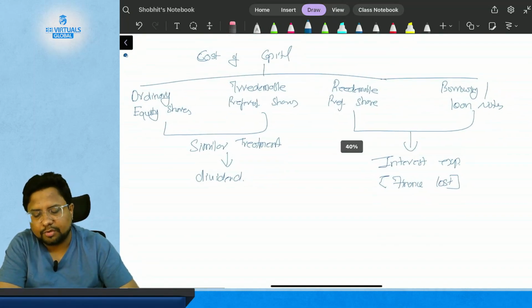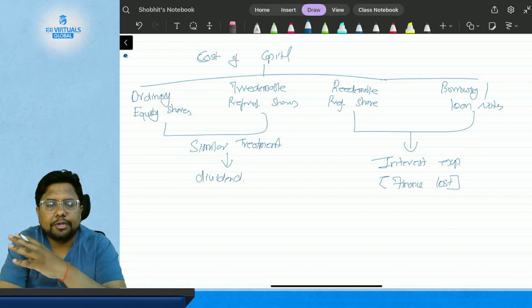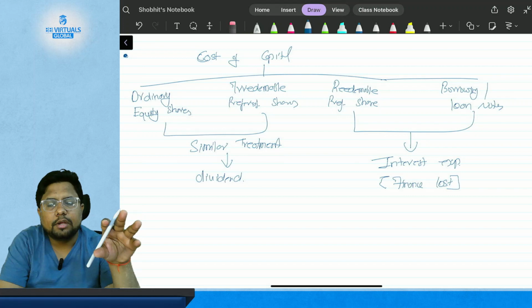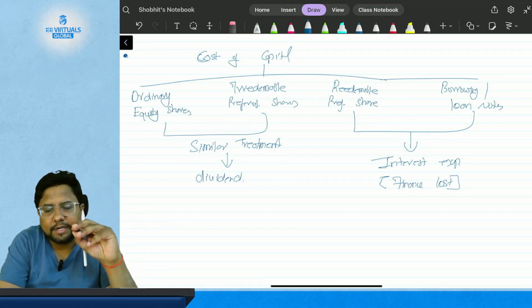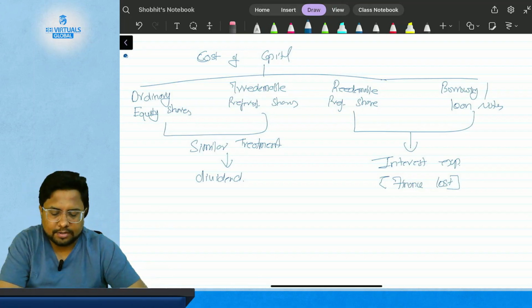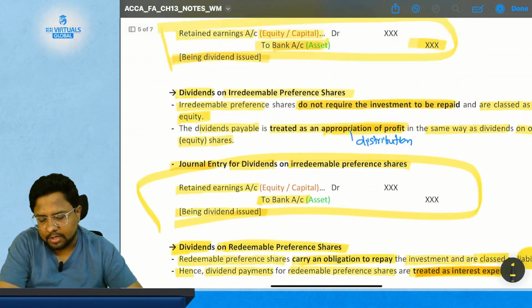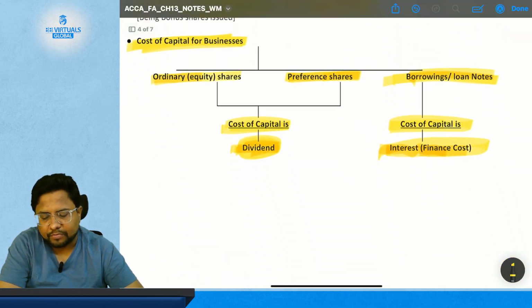So this is the cost of capital for different types of capital structuring. For ordinary equity shares and irredeemable preference shares, it is treated as dividend, and for redeemable preference shares and for borrowing or loan notes, it is treated as interest expense. Clear? I am giving you 5 minutes to read this, then we will go for the next concept.